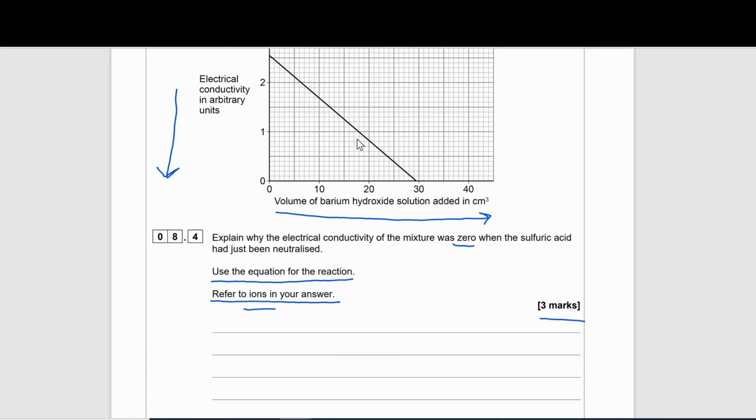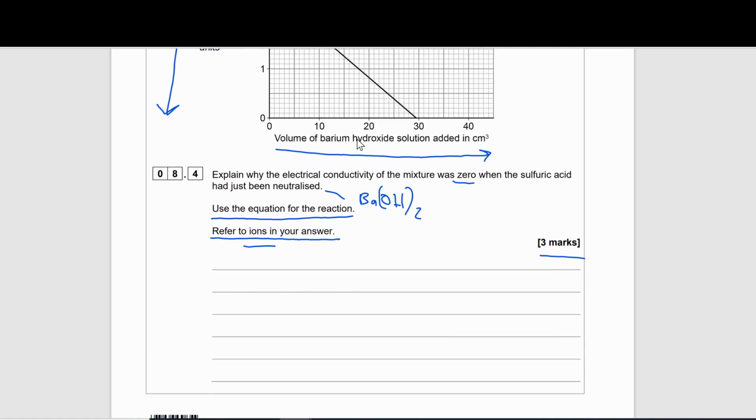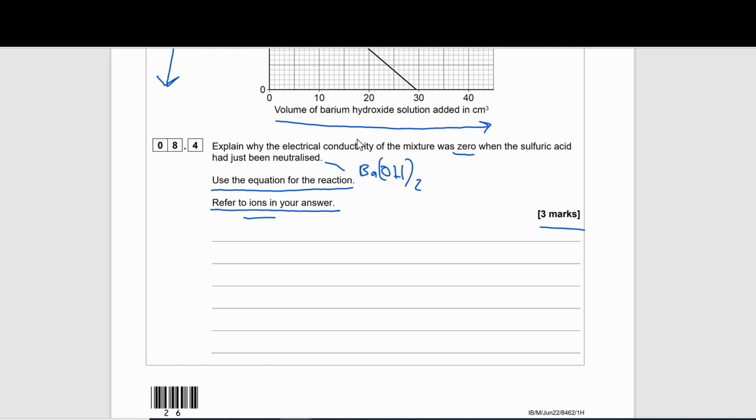So, why is it going to be 0 when the sulfuric acid had been neutralized by barium hydroxide? Well, you can simply say that the ions are not free to move. It's a similar thing to electrolysis and also our question referring to metallic bonding, because to get a conductivity, that must mean there is a charge. Charge can be provided by ions moving or by electrons moving. So the fact that the ions are not free to move means that they can't carry the charge.